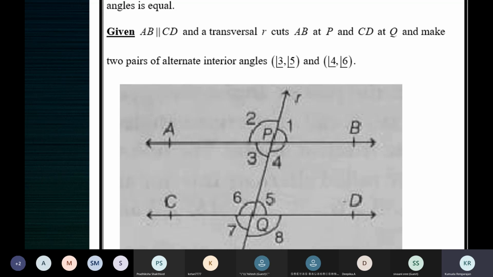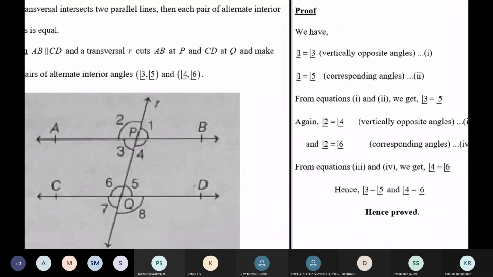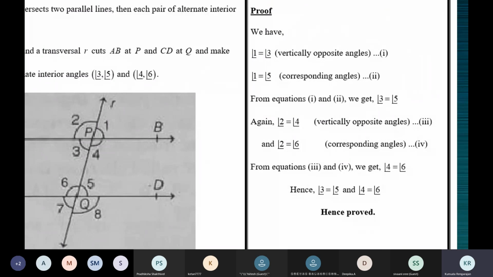Let me show you the proof also. This is what we discussed, children. Have a look.